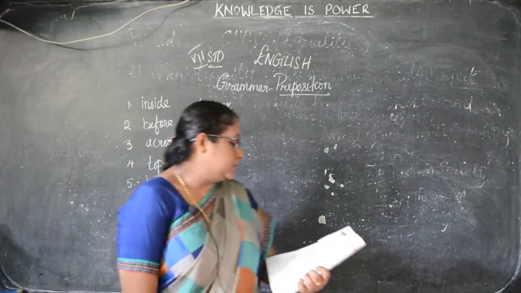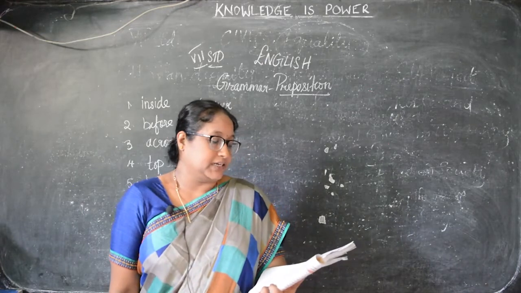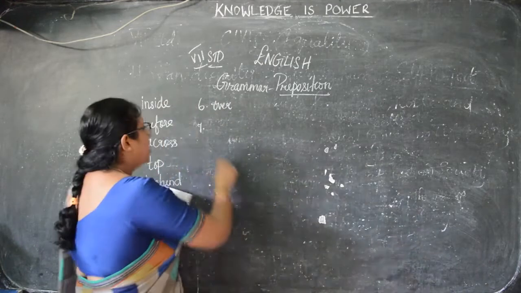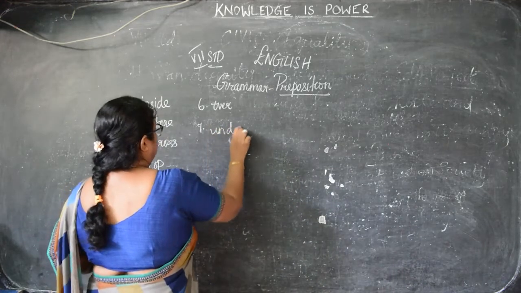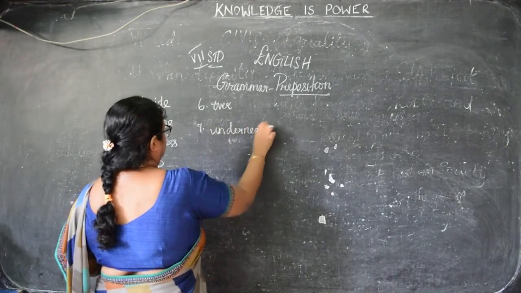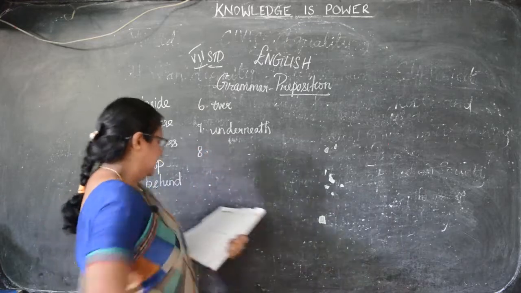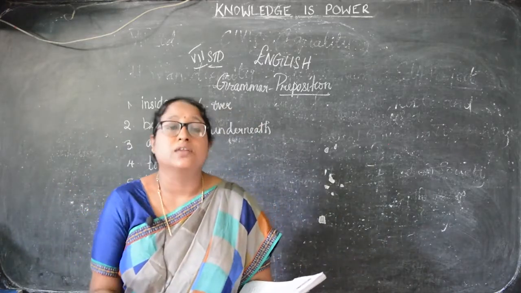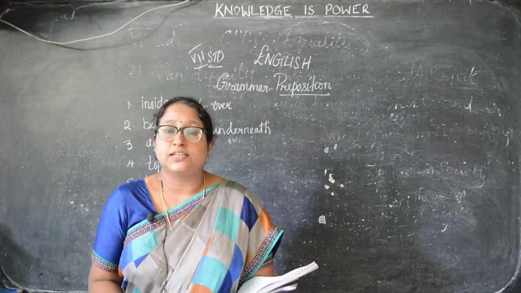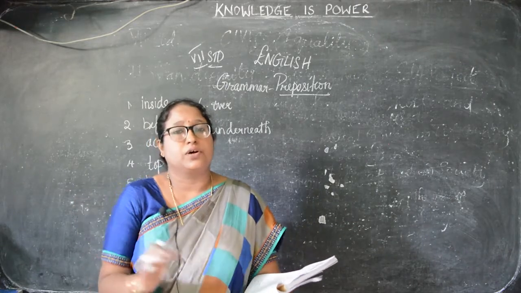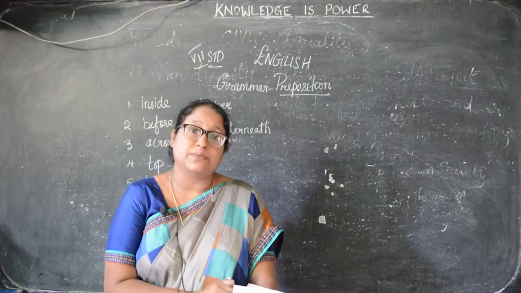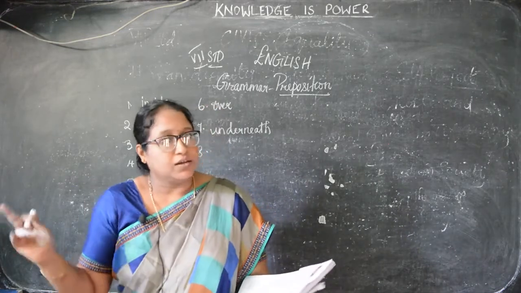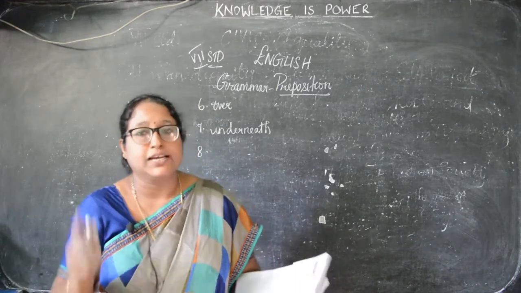Then Madhusudan checked to see if his keys had fallen underneath his chair. So what will be there? Underneath his chair. Okay. And the next is Mrs. Meena asked the children to go into her classroom. So what is the preposition here? I said, a preposition is something which comes before a noun or a pronoun. So into her classroom. What is the preposition here? Into.